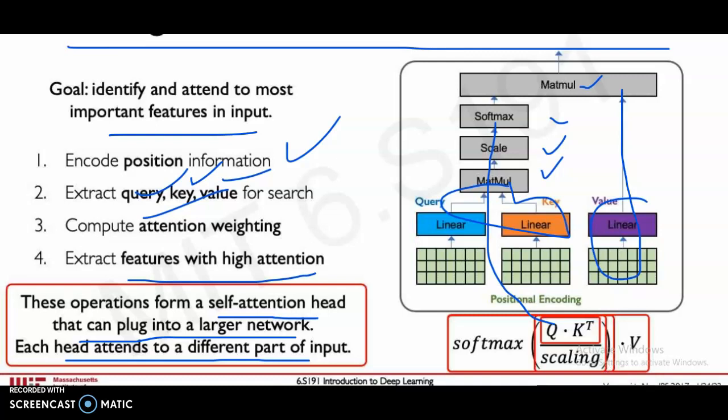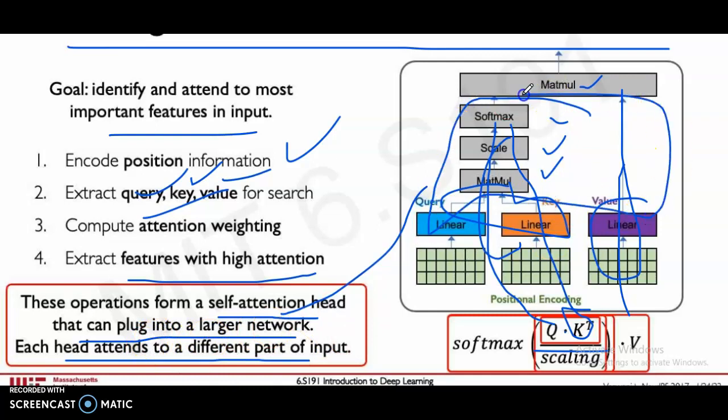All are linear only. Q, K transpose, the dot product, the value, scaling. This operation is a self-attention head that can plug into a larger network. Each head, with its query, key, value, attends to a different part of the input.